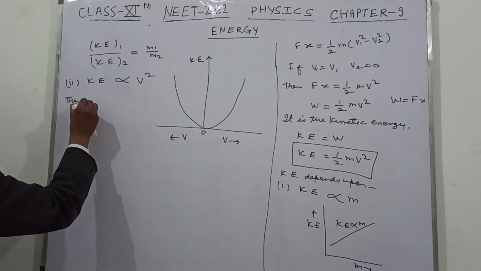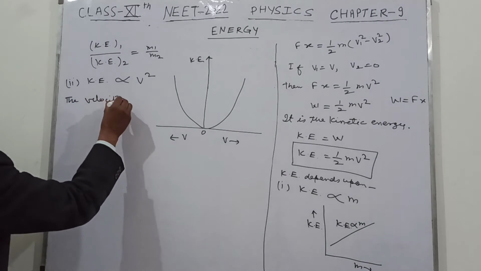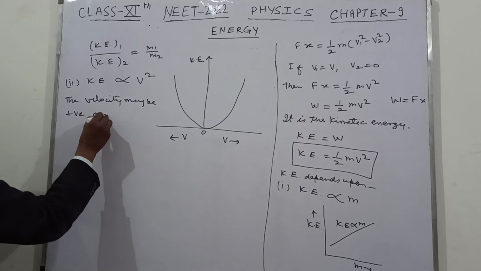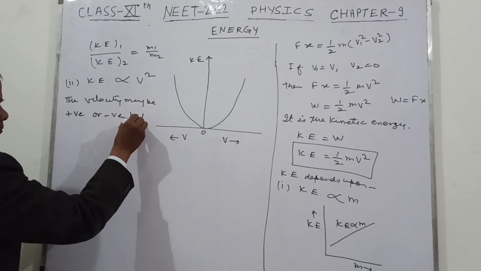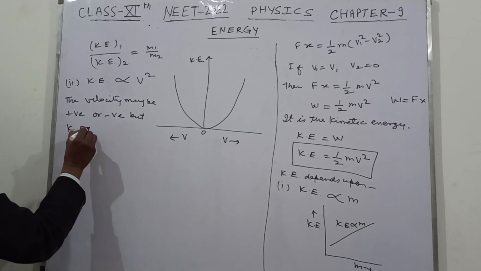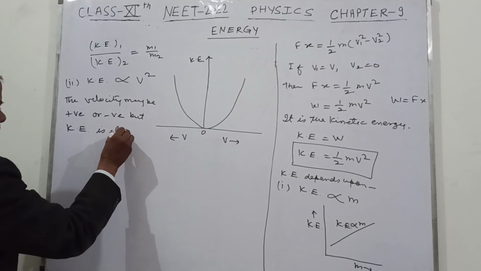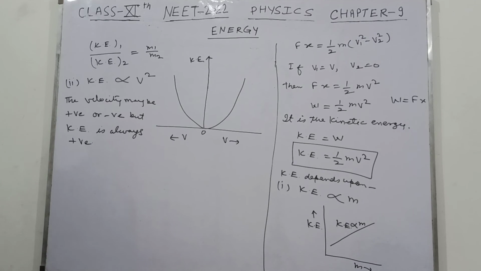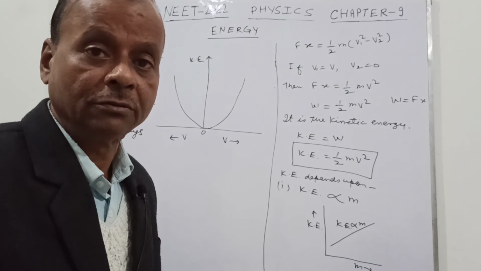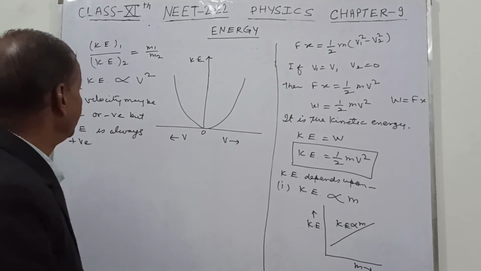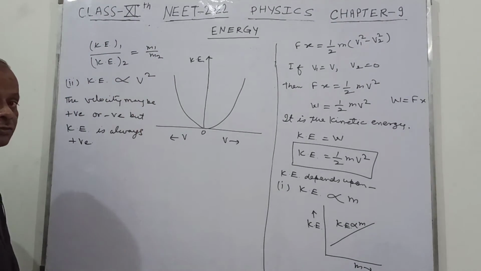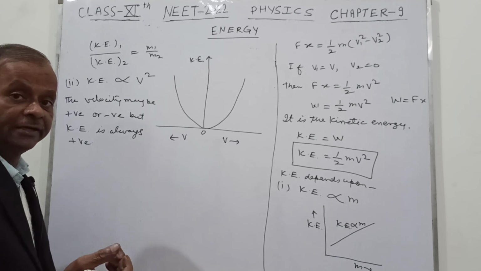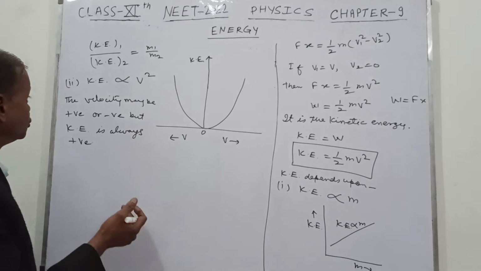The velocity may be positive or negative, but kinetic energy is always positive. It means that kinetic energy cannot be negative. This is always 0 or positive. So if suppose the velocity is 2 times, the kinetic energy will be 4 times. If the velocity is 3 times, then this will be now 9 times.